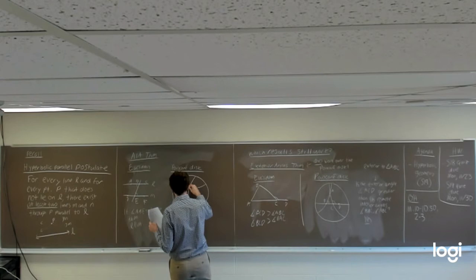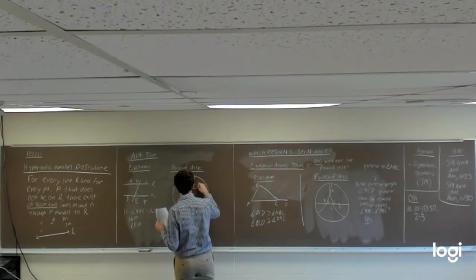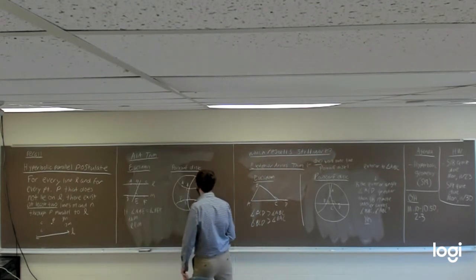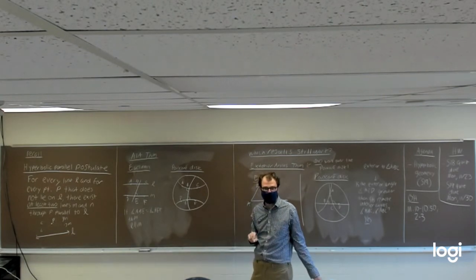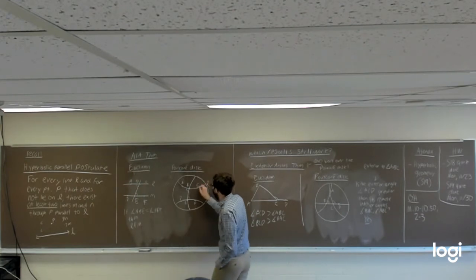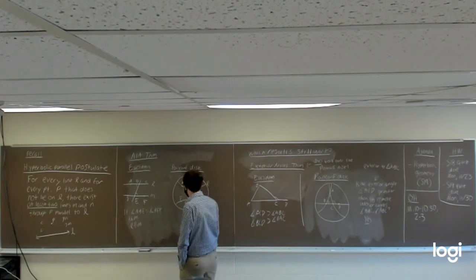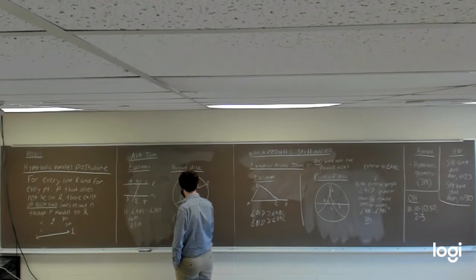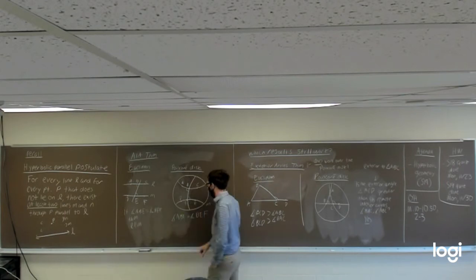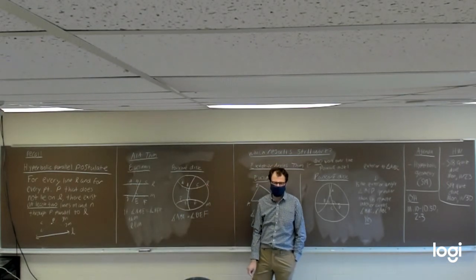So here will be our point A, B, C, D, E, and F. I tried to draw this so that angle ABE and angle BEF are basically right angles. If we call this circular arc along the top L, and this circular arc along the bottom M, we can see that angle ABE is equal to angle BEF. They're both right angles, at least that's how I tried to draw it.